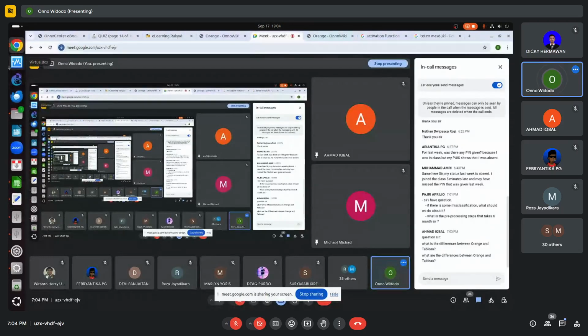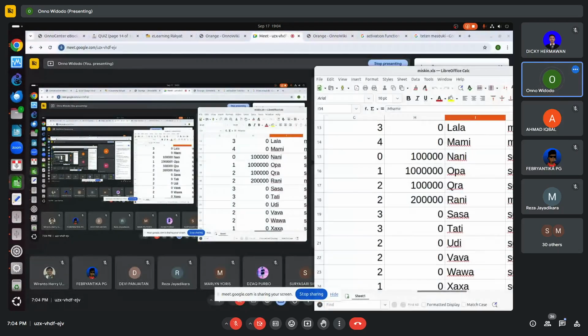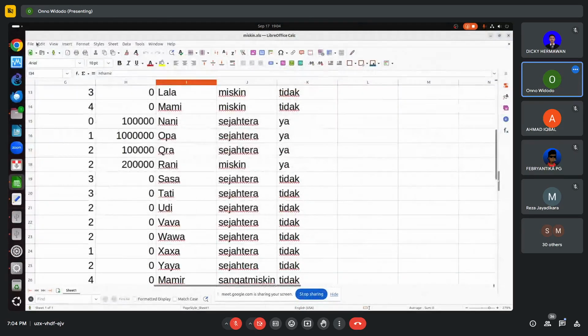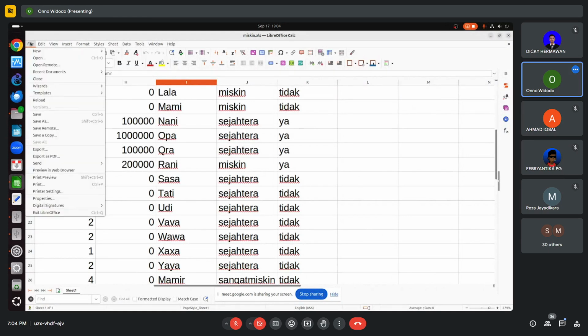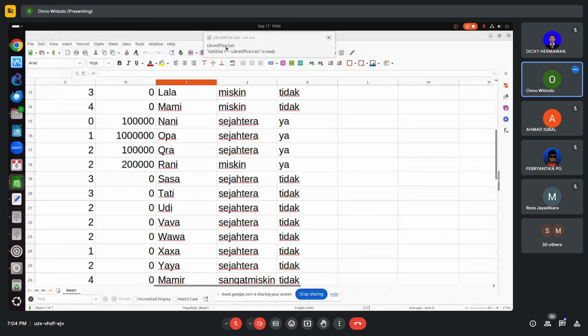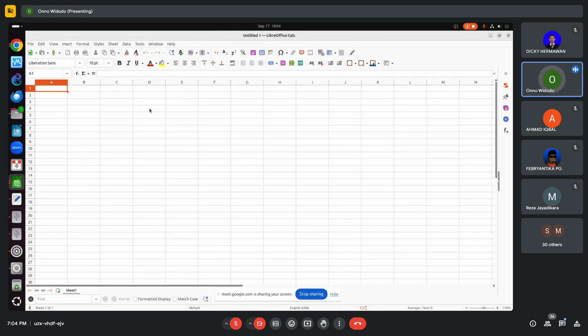I will create some new data. What is overfitting? For example, I will create weather data: temperature, humidity, and then weather.